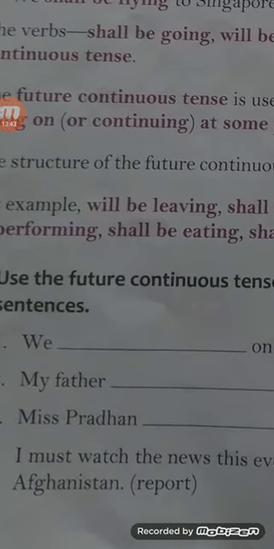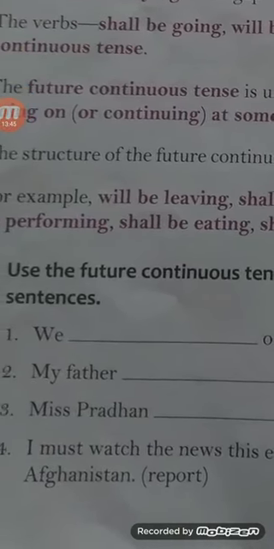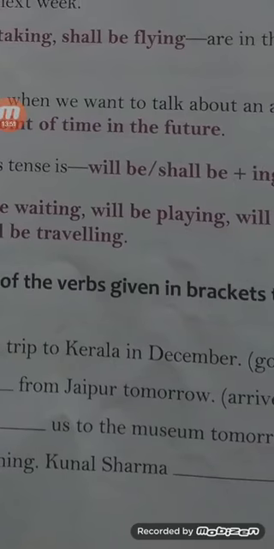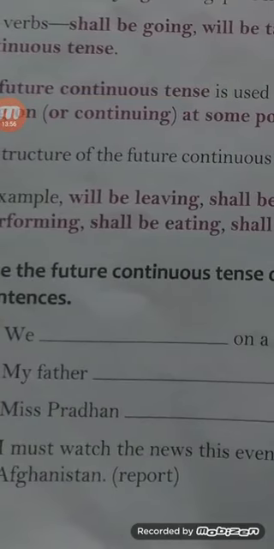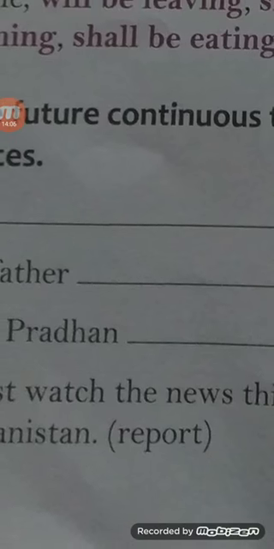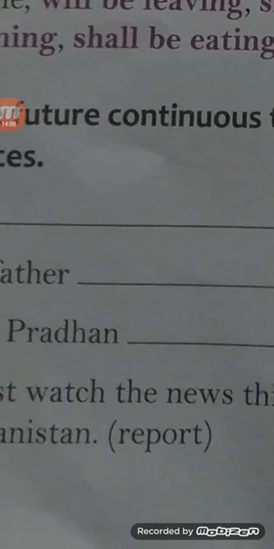That's clear to you? Now come to the fourth question. What's given in your fourth number? Kunal Sharma. And what is the verb? The verb is report. So the ing form of the verb will be reporting. You can join ing with report, then it will be the V4th form.